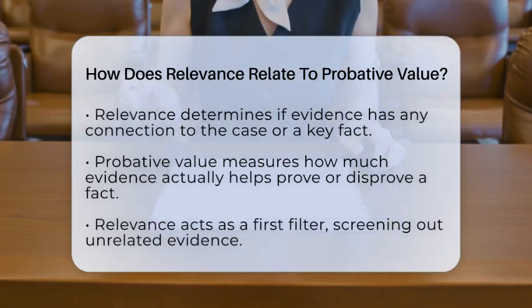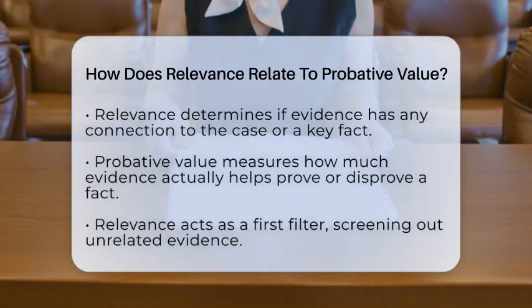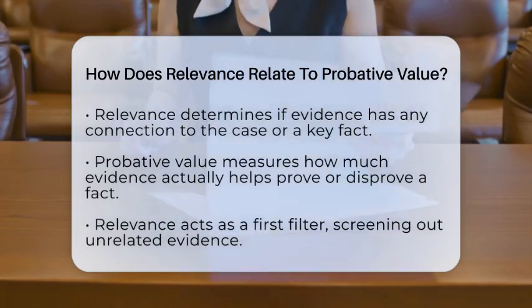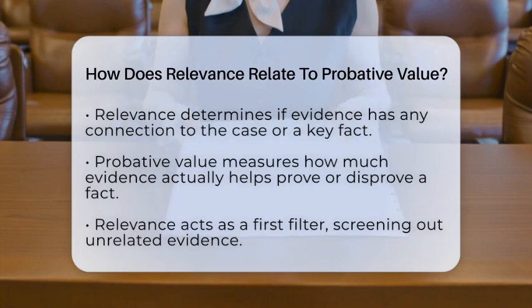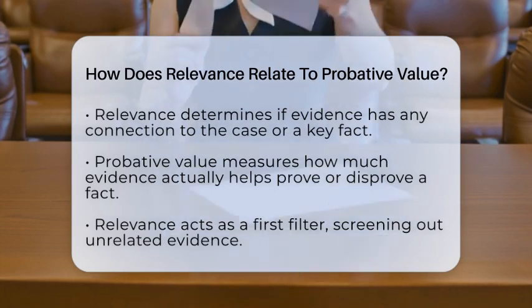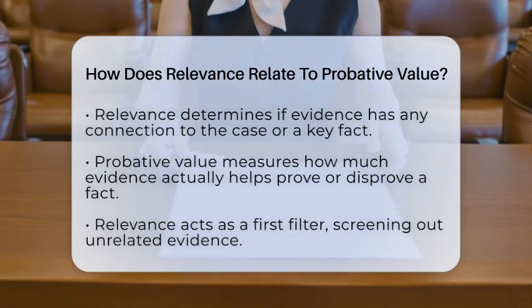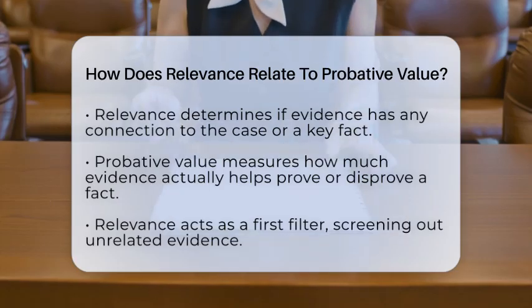Think of relevance as a gatekeeper that asks, does this evidence have any connection to the case? If it doesn't, it doesn't even get a chance to be considered further. But if it does, then probative value steps in. Probative value measures how much that evidence actually helps prove or disprove a fact that matters in the case.